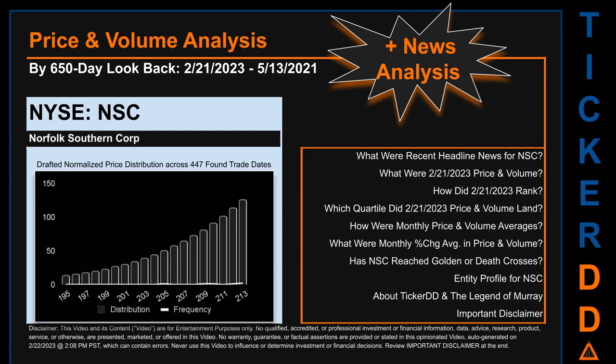The chart shown on this page is our initial attempt at studying the price for NSC after dynamically normalizing price distribution across those discovered trade dates. The bar chart is the generated distribution and the overlaid line graph, if it is generated, is the frequency of the prices on the x-axis. We will enhance this look as our AI model progresses in the next iteration. Remember that this is just a drafted, in progress, observational model to best fit abstracted third-party data into various opinionated views. Before we jump into price and volume analysis, let's look at recent headlines for NSC.